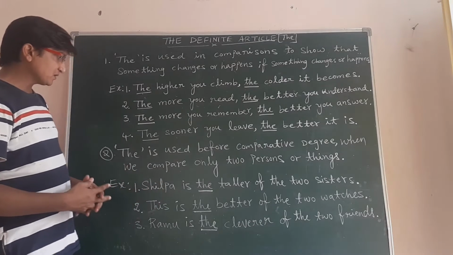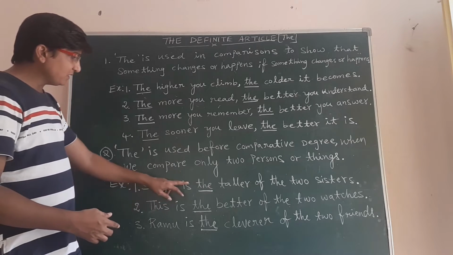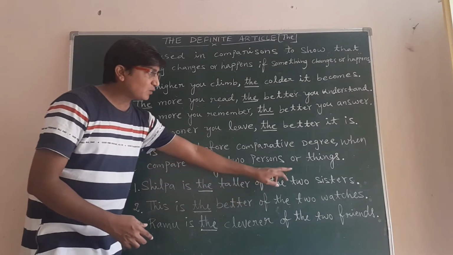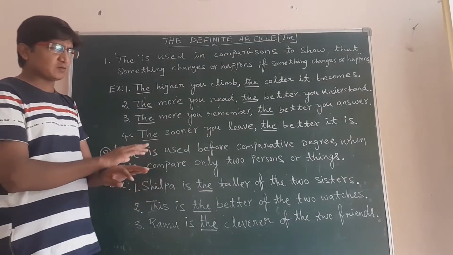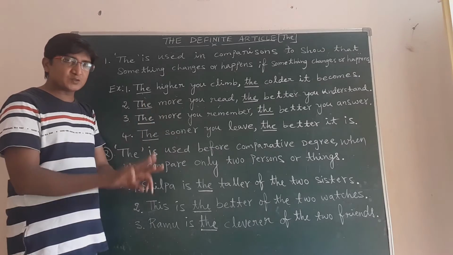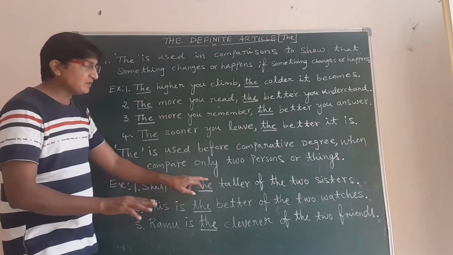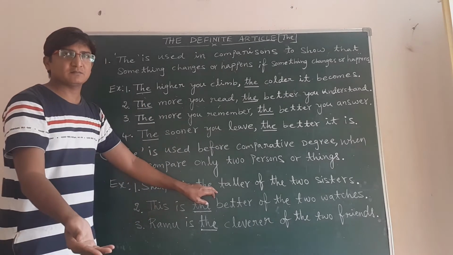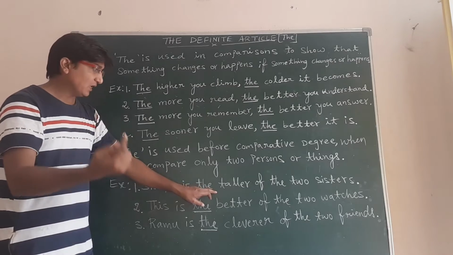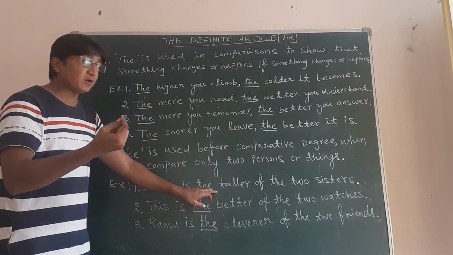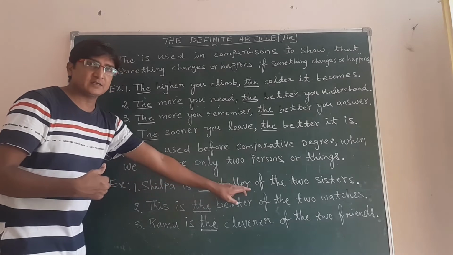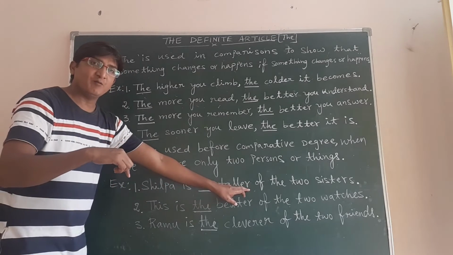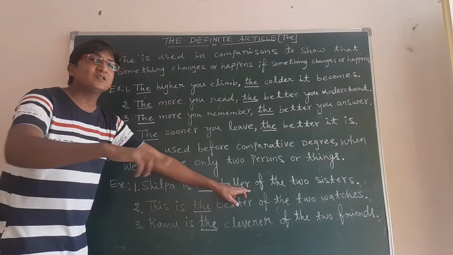Now look at the examples. Shilpa is the taller of the two sisters. There are only two sisters, and of those two, Shilpa is the taller. Generally the is used before superlative degrees, like the tallest, when we compare more than two persons.